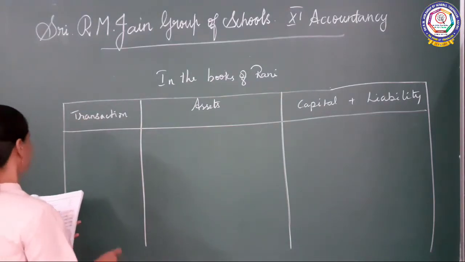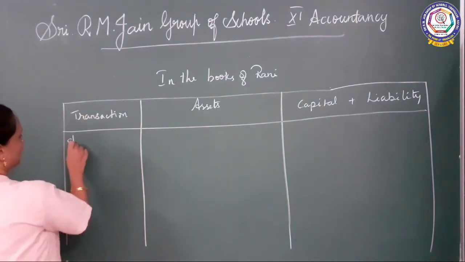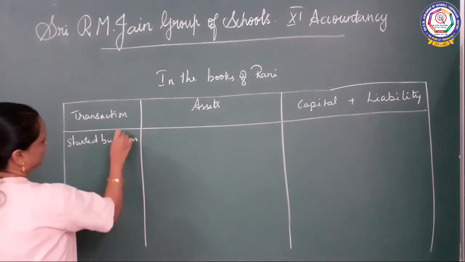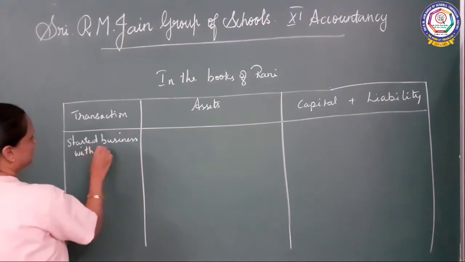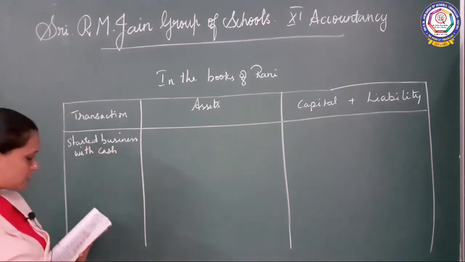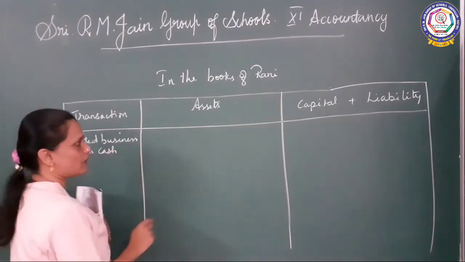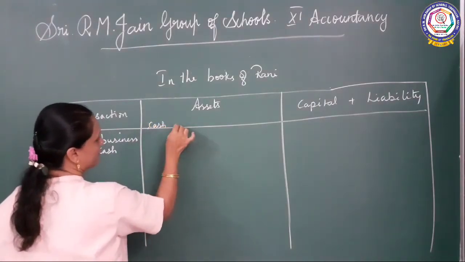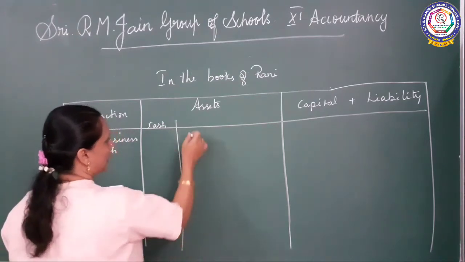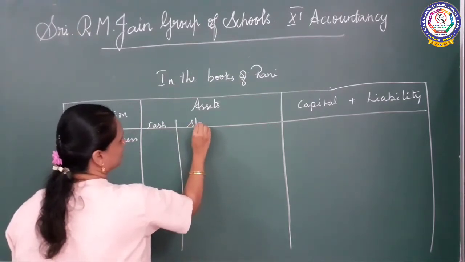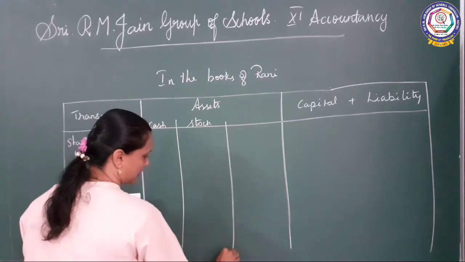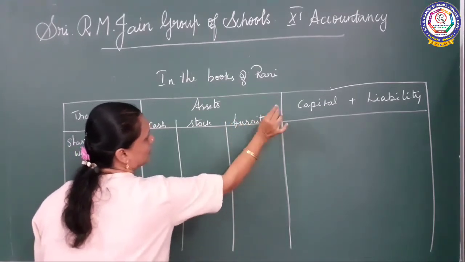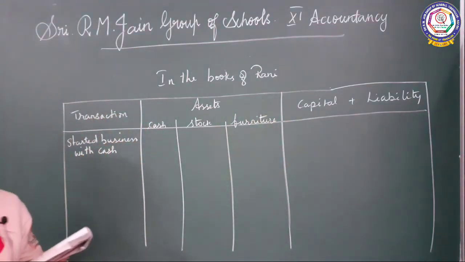First what they have given, started business with cash. How much? 80,000. So first what you should do, here you have to write the cash, and then stock, and then furniture, because everything they have given in the question itself.